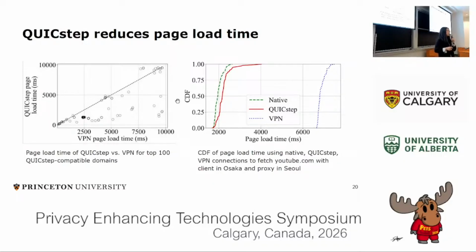That's because the page load time represents the time from the first part of the website arriving to the client until it completes, which mostly happens after the connection is established, when most of this traffic happens via the native channel in QUICstep. So the page load time of QUICstep connections closely follows that of the native connection, being much more efficient than the VPN.